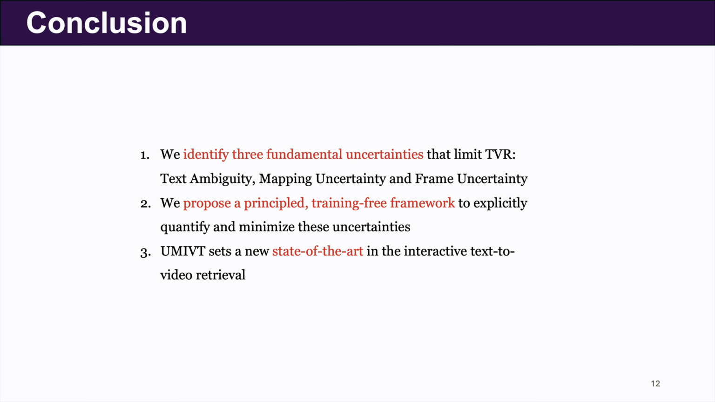To conclude, our work makes 3 key contributions. First, we identified and defined 3 fundamental uncertainties in TVR. Second, we introduced UMIVR, a principled framework to explicitly quantify and minimize them. And finally, our uncertainty-driven approach sets a new state of the art, leading to more accurate and efficient interactive video retrieval.